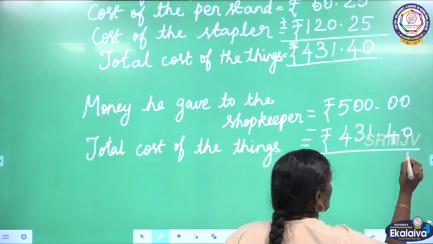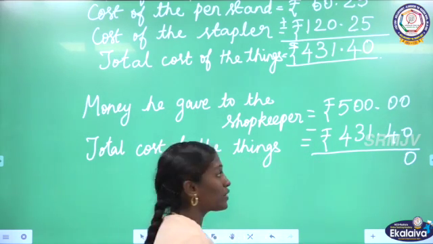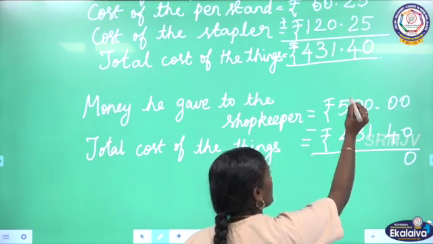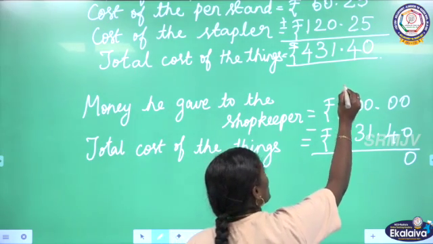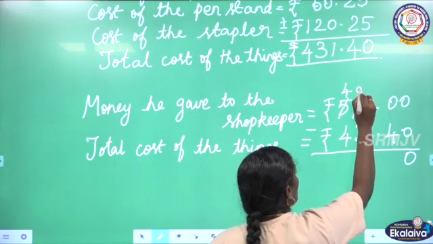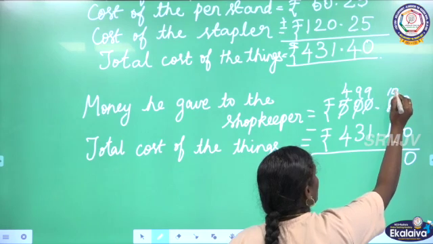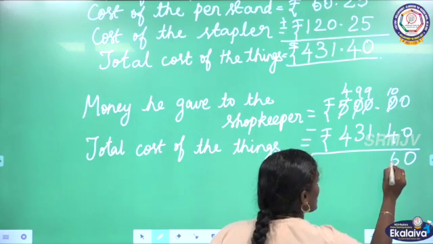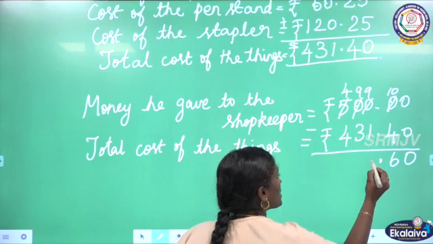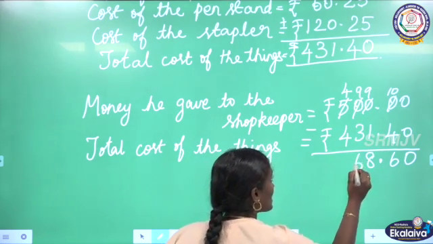0 minus 0, 0. 0 minus 4, we can't subtract 4 from 0. So see the next 2 numbers, those numbers are also zeros. So I am going to borrow from 5. 5 will become 4, this 0 will become 9, this 0 will become 9, this 0 will become 10. 10 minus 4, 6. Here we have to keep the decimal point. 9 minus 1, that is 8. 9 minus 3, that is 6.